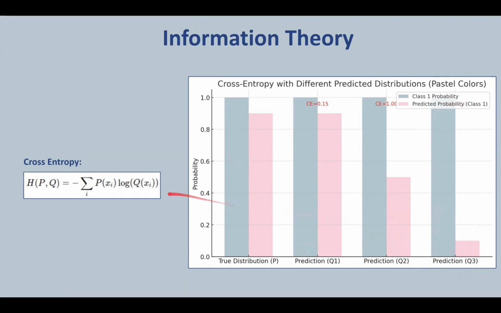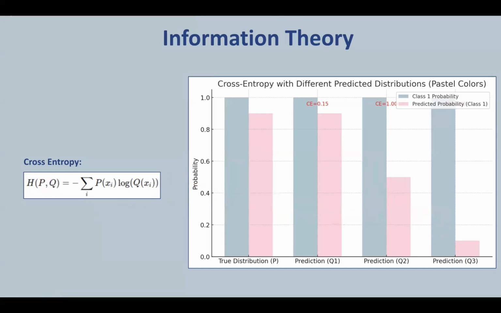So overall, lower cross entropy as seen in Q1 indicates that the predicted distribution is close to the true distribution, meaning the model is making accurate predictions, and higher cross entropy as seen in Q2 and Q3 indicates that the predicted distribution diverges from the true distribution, meaning that the model's predictions are less accurate.